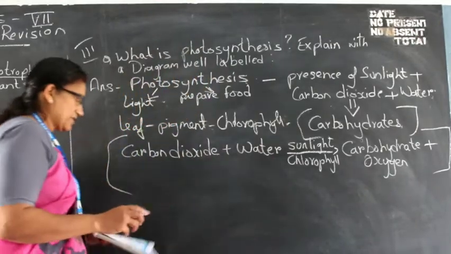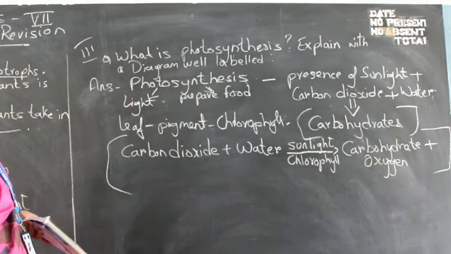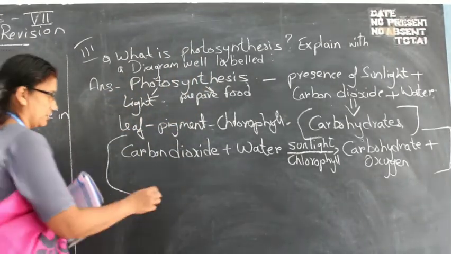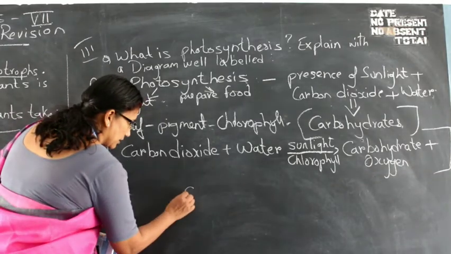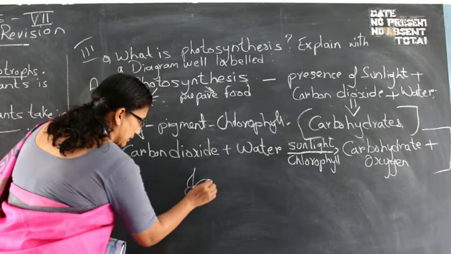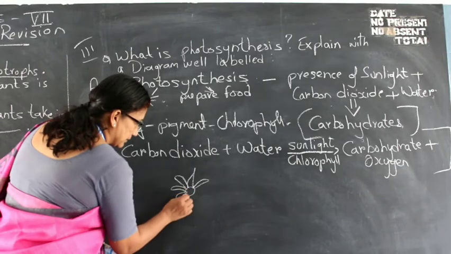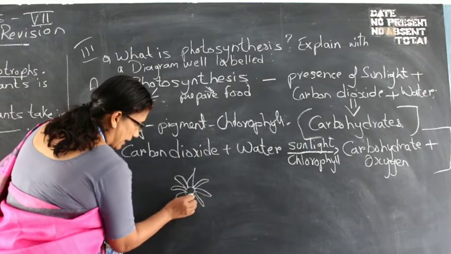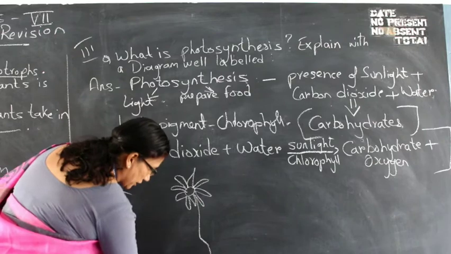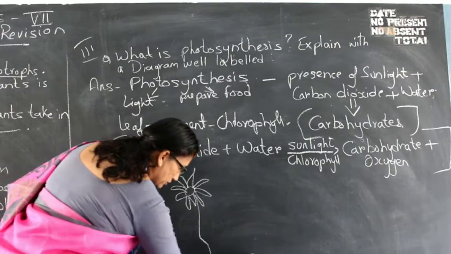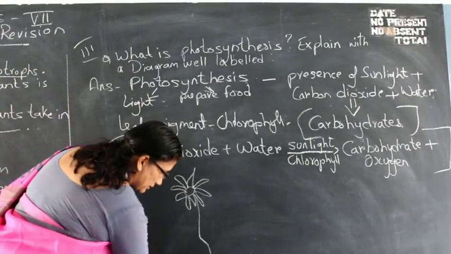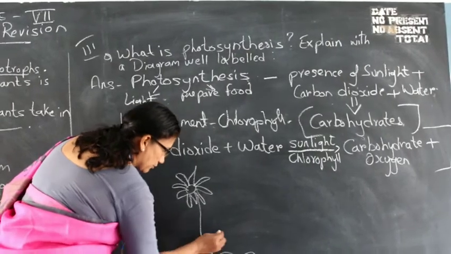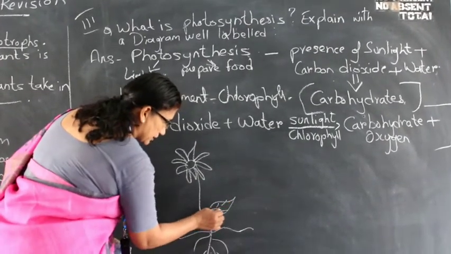So the diagram which I have written over here, you can just make a flower. This is your soil and this is your plant roots. Over here you have your leaves.